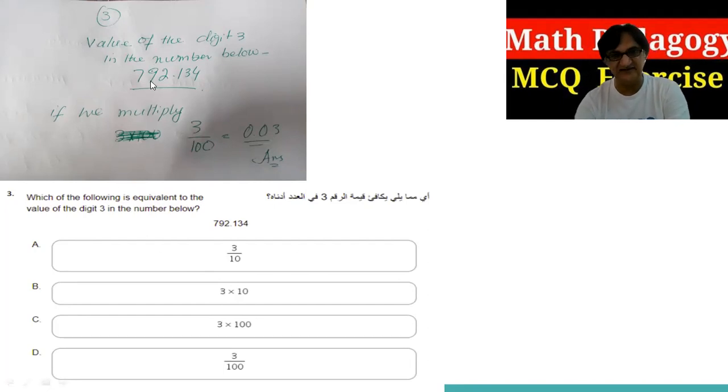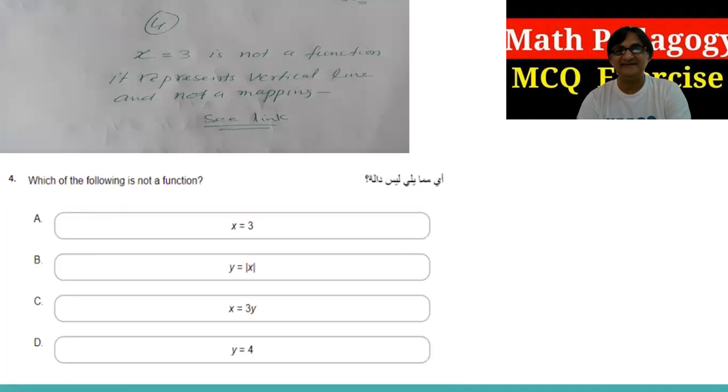Check this one: x is equal to 3 is not a function. I'm going to share the link for a more detailed description of why x is not a function. Because x equals 3 is represented by a vertical line, it doesn't show the mapping. It doesn't have the mapping. So x is equal to 3 is not a function. I'm going to share the link for more clarification, and you have to go and check it out.